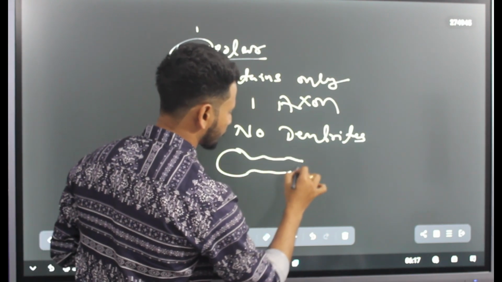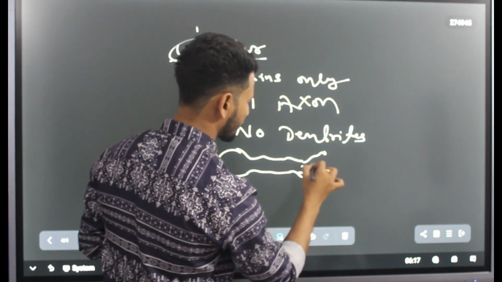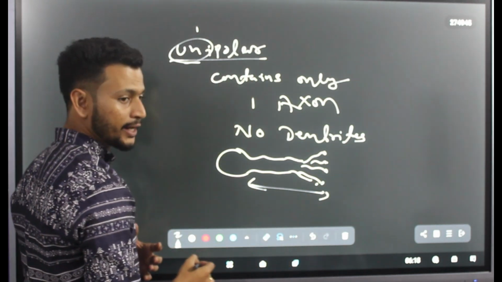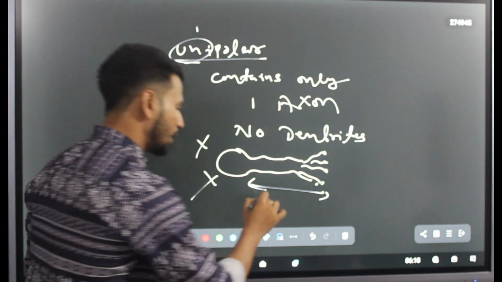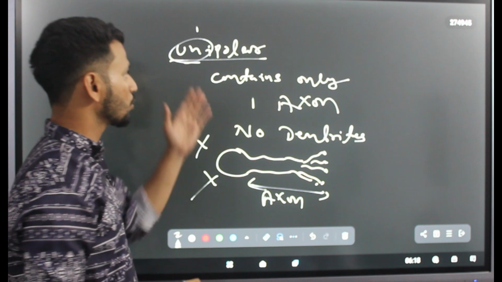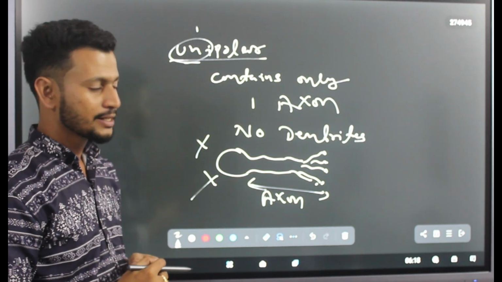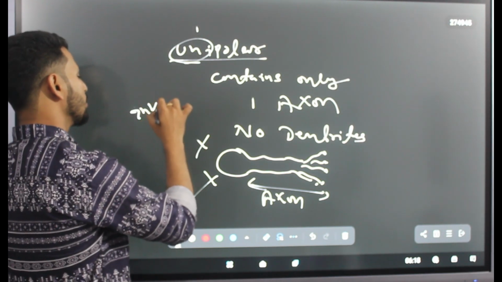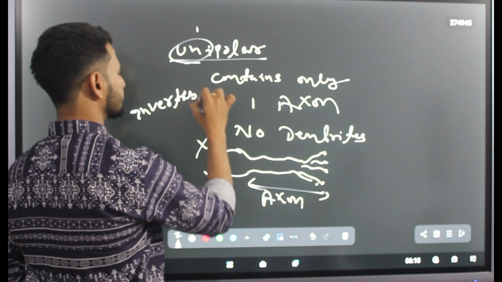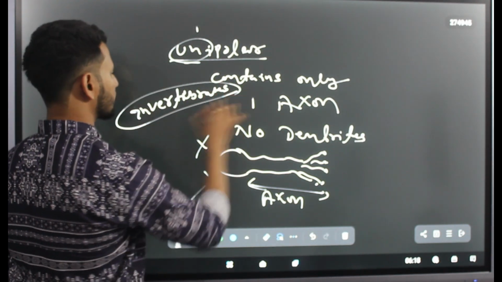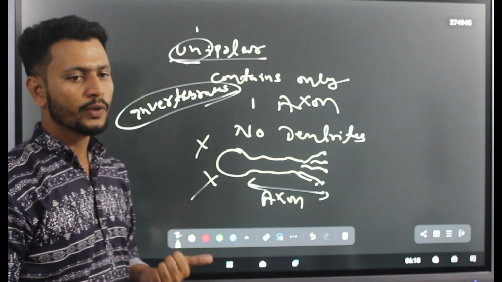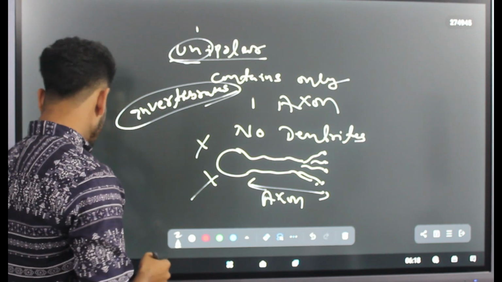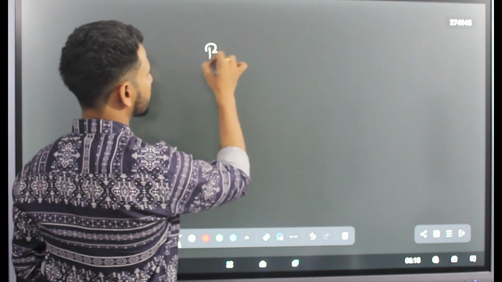Only the axon is here, there are no dendrons present. Now the question arises, where can this kind of neuron be found? These neurons can be found in invertebrates. In organisms like invertebrates, we can find unipolar neurons. Clear?